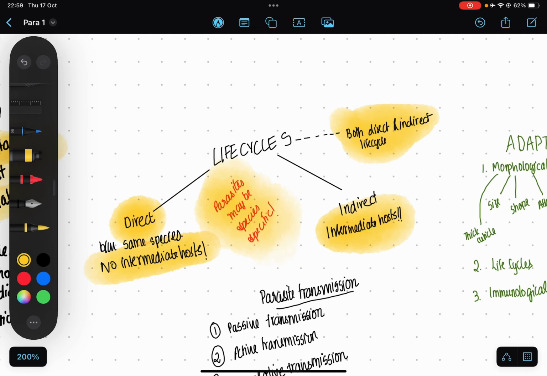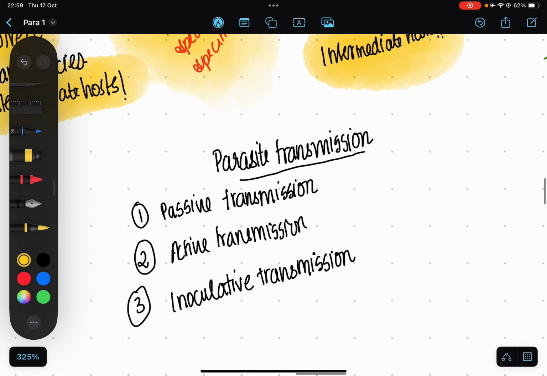Now next we'll talk about parasite transmission. How can a parasite be transmitted? So they can either transfer passively or actively, or inoculative transmission is also possible. So a passive transmission means the parasite does not have to travel to the host, okay? It does not have to take the effort to travel from one host to the other or to the host.